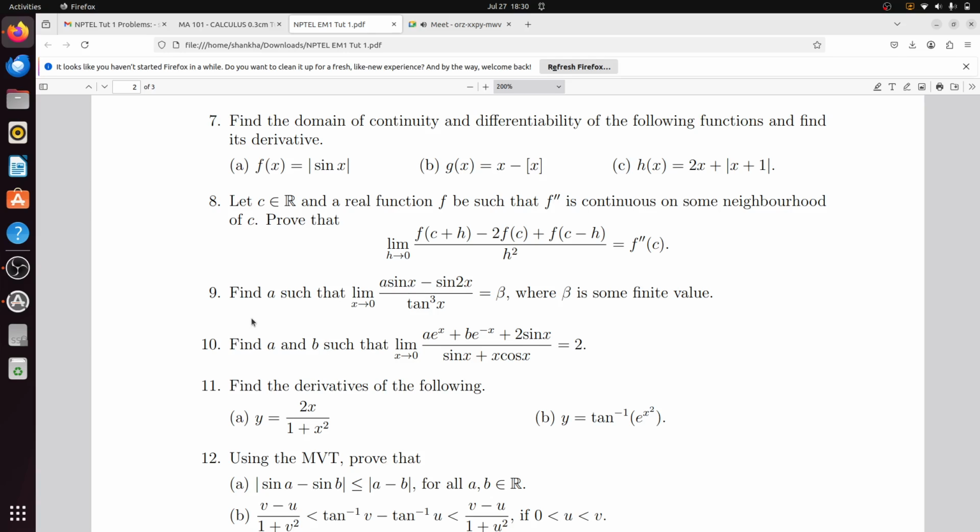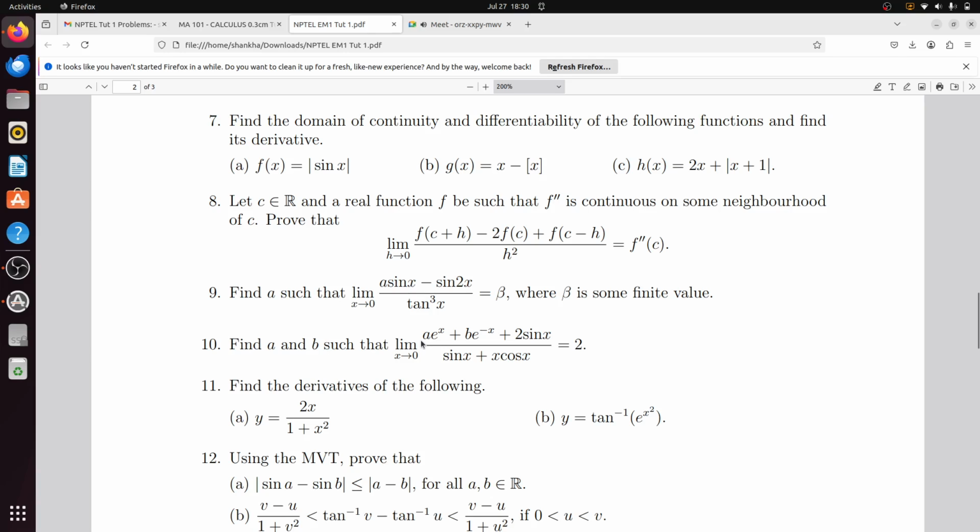Is this problem solved? I think a equal to 2 is the answer. But I have some doubt in the denominator as I get 3 tan square x into sec square x. Okay. A equal to 2, how will you solve it?